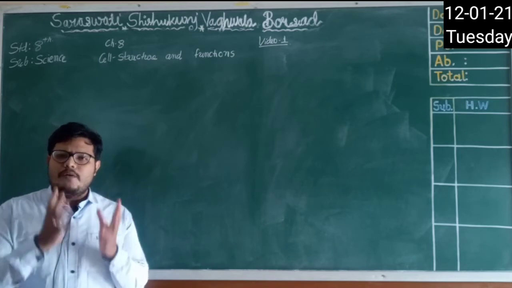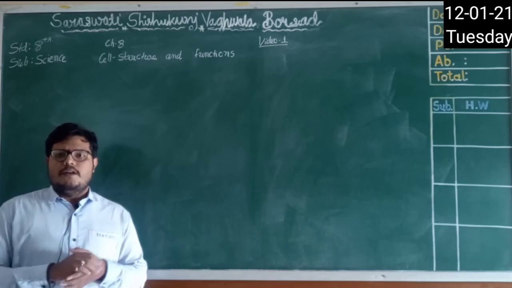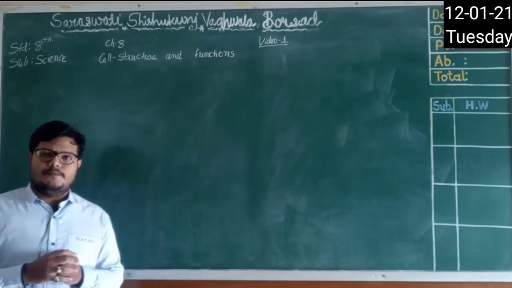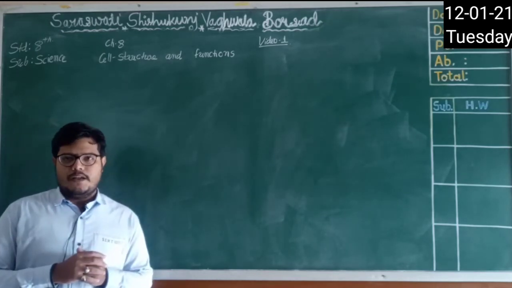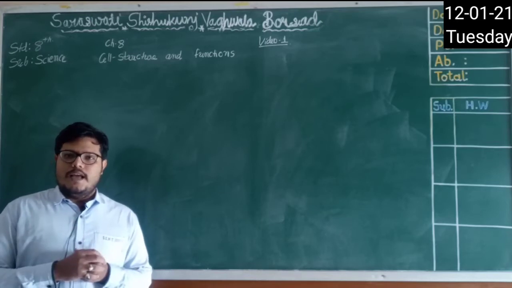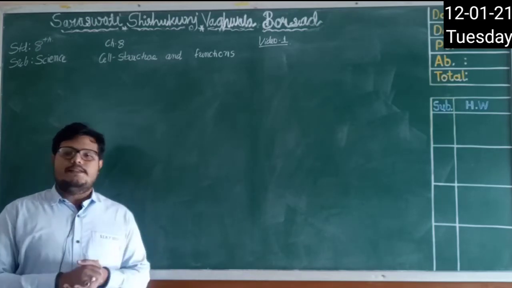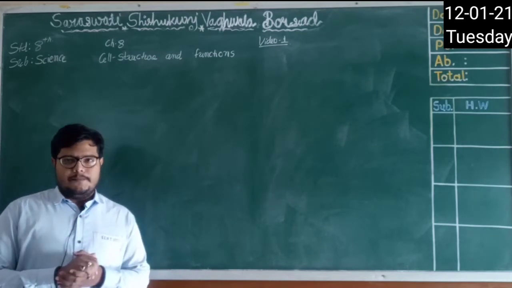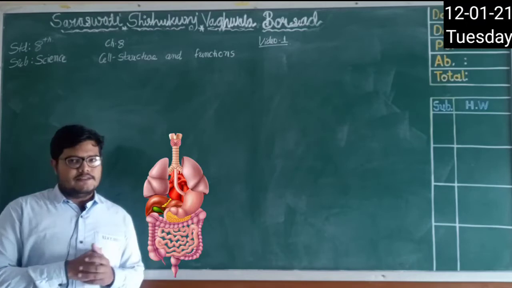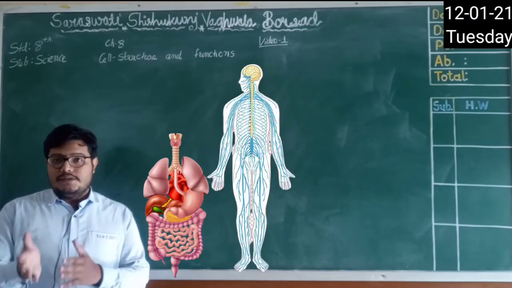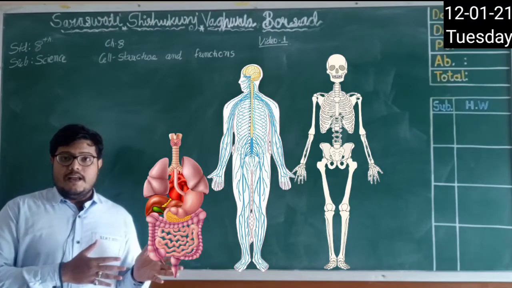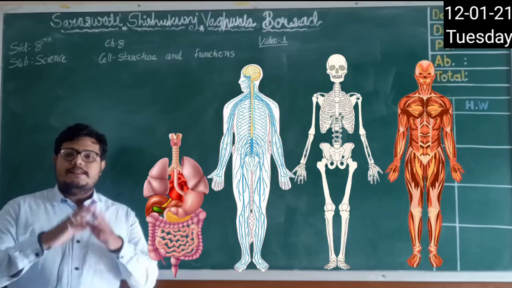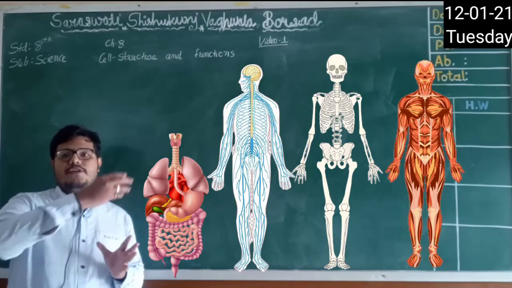Okay, so to perform these functions, there is a specific system which living things have, and we call it an organ system. There is a different organ system for different functioning. If we talk about digestion, there is a digestive system, right? There is a nervous system, a skeletal system, a muscular system. So there are different organ systems, and these different organ systems have different organs.